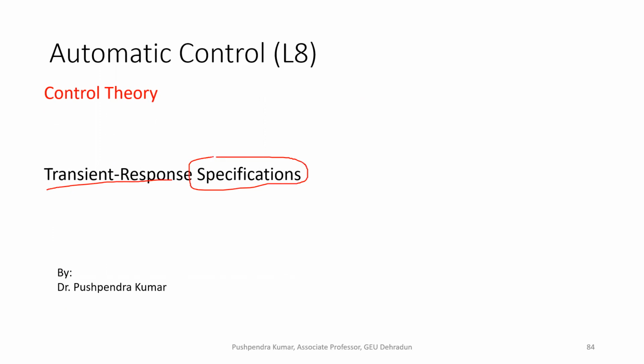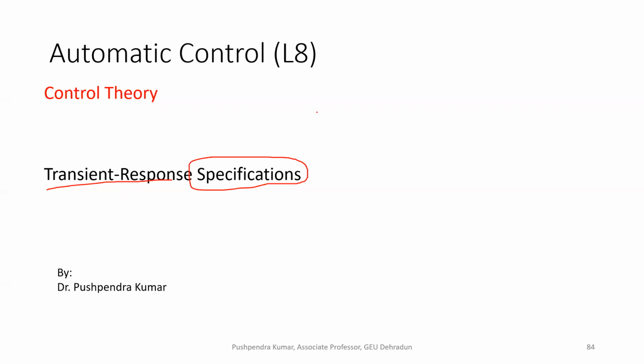In previous lectures, we have discussed first order system response and second order system response for different standard signals such as unit step input, unit ramp input, and so on. We found that whatever response we receive, it is composed of two types of responses, transient response and the steady state response.